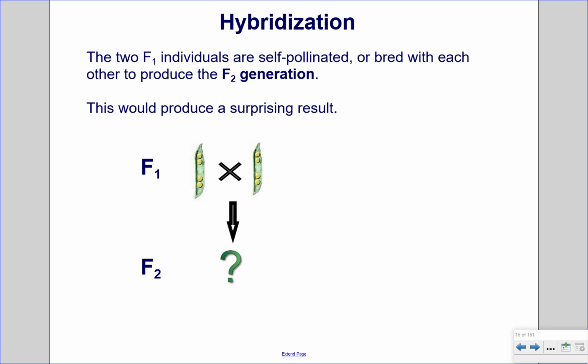Hybridization. The two F1 individuals are self-pollinated, or bred with each other, to produce the F2 generation. This would produce a surprising result.